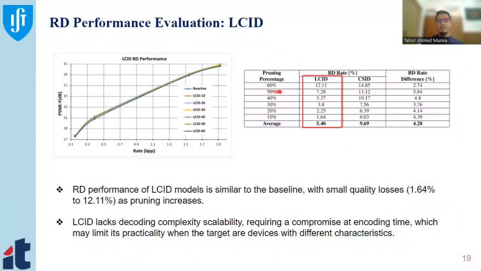For the simplest model, which is 60% pruning, we lose only 12%, and at 10% it is very close to the baseline. On average, we lose just 5.4% of the performance.